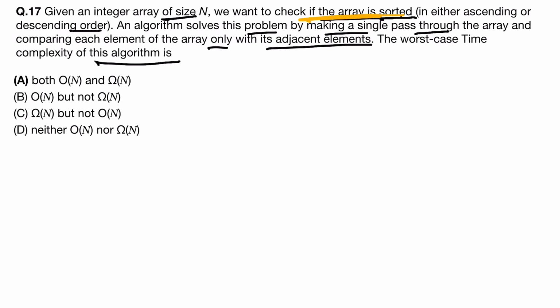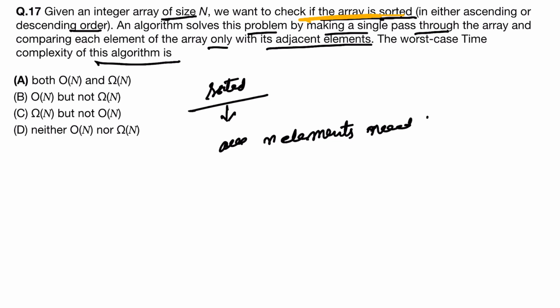So see, for checking, we have to just compare now. So for sorted means all the elements should be arranged in either ascending or descending order. So if it is sorted, then in that case all n elements need to be compared, n minus 1 will be. So this is the worst case,